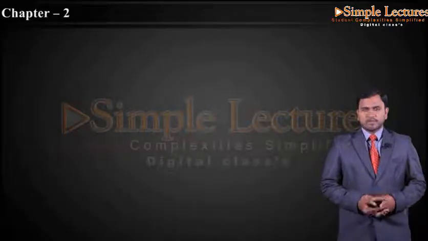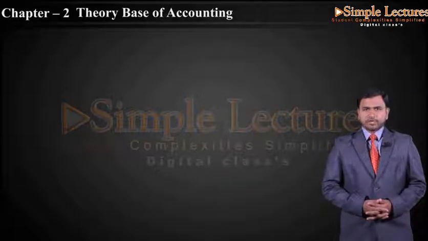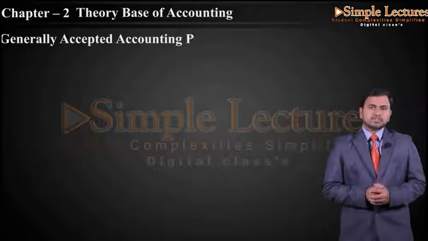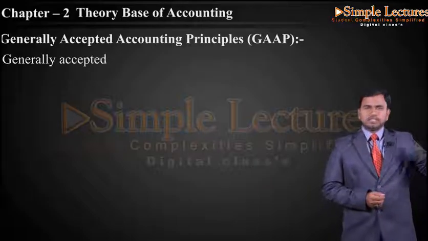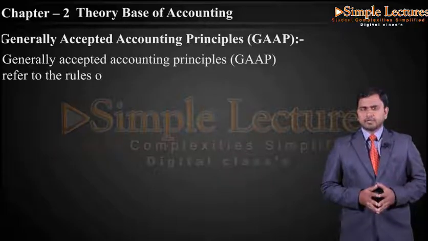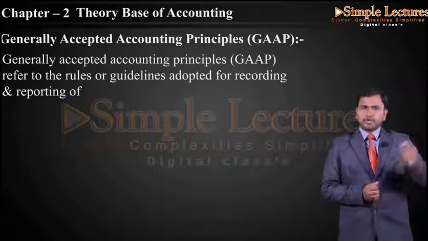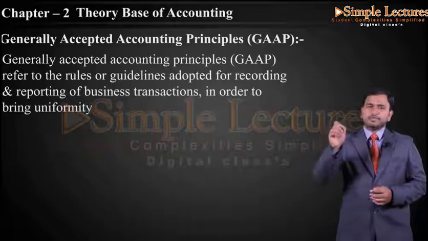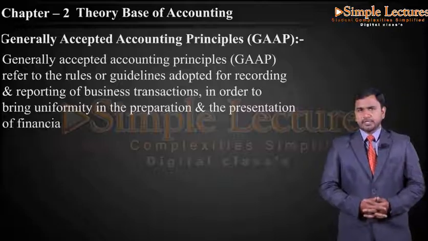Chapter 2, Theory Base of Accounting. The first concept we have is Generally Accepted Accounting Principles, also termed as GAAP, which stands for Generally Accepted Accounting Principles. Here, Generally Accepted Accounting Principles refers to the rules or guidelines adopted for recording and reporting of business transactions in order to bring uniformity in the preparation and the presentation of financial statements.